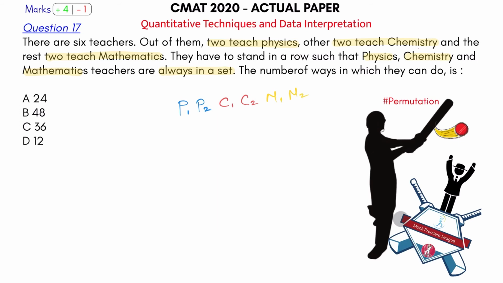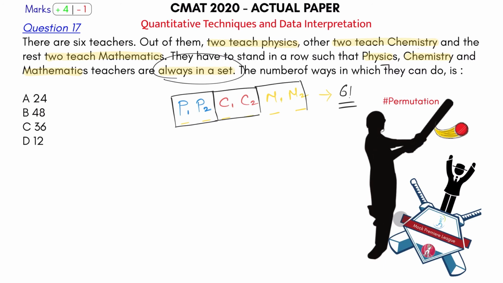Now what is the question asking? You have to arrange them in a row. So 6 people are to be arranged in a row. How many ways this can be done? 6 factorial, right? But that is not what is being asked. They have to stand in a row, okay, but physics, chemistry and mathematics teachers are always in a set. Set means they are always together. So these 2 physics teachers are always together, these 2 chemistry teachers are always together, these 2 maths teachers are always together. So this is one group, this is another group, this is third group. 3 groups could be arranged in how many ways? 3 factorial ways. Okay, we had learned this in the basics of permutation. If you don't get this, watch the basics class and you will get this.